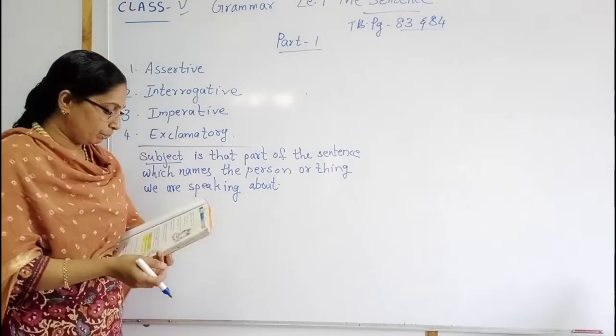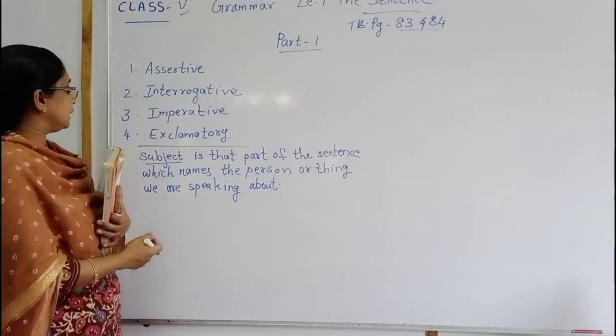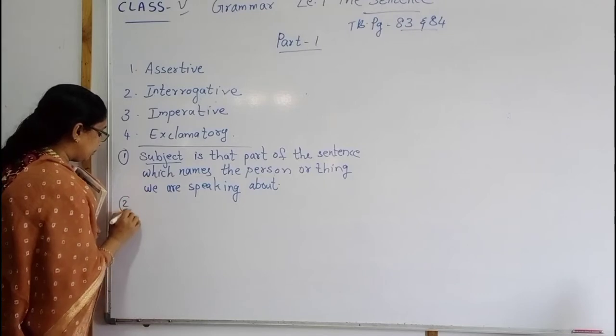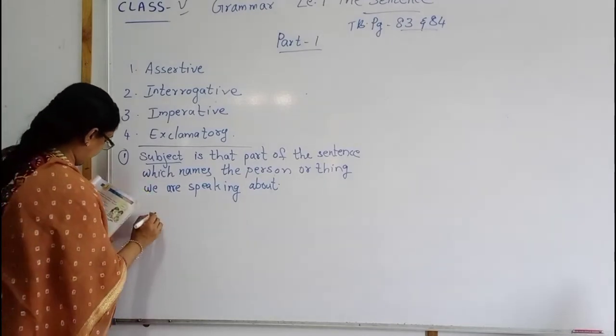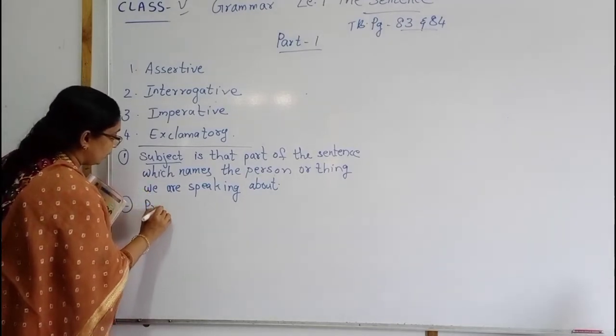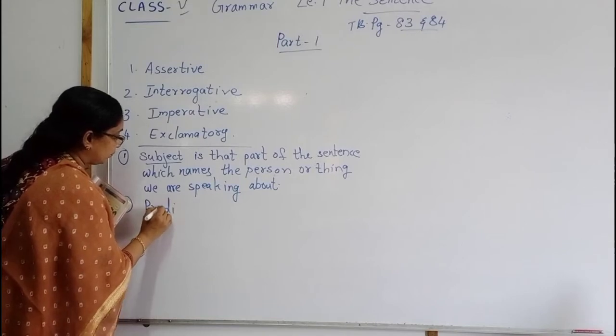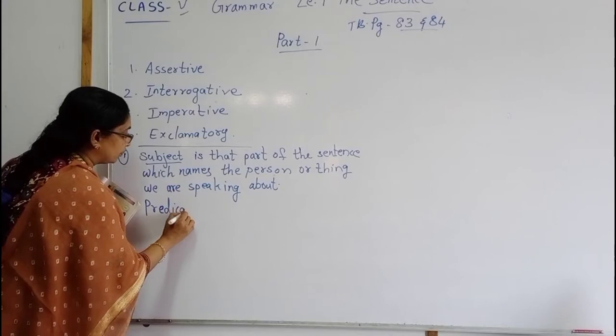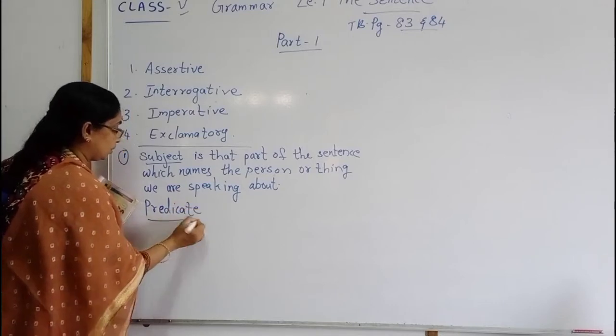Understood, children? So this is the subject, the first part. Then the second part is predicate. What is the predicate?